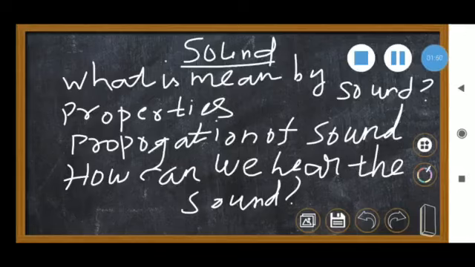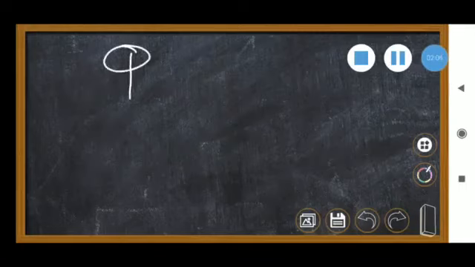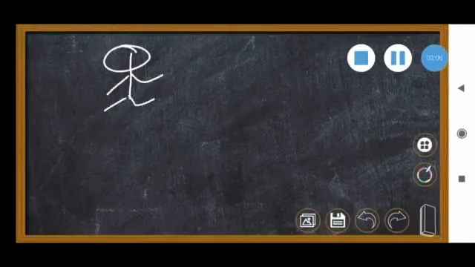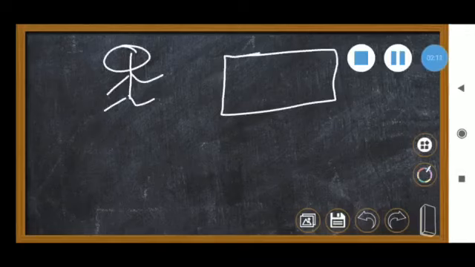Okay, so first we will come to a practical example. Imagine one person is listening to the class and gets bored. The class is not interesting, so he would think about when the period will get over.